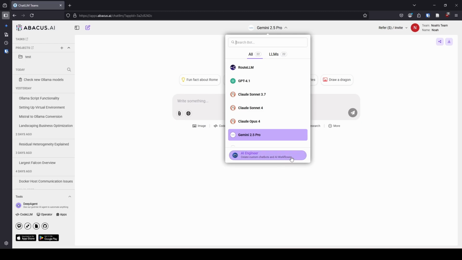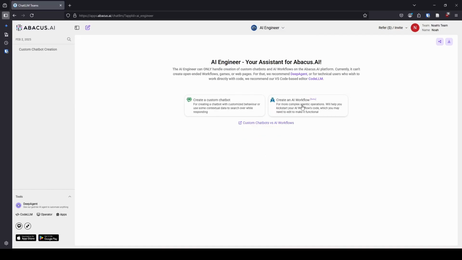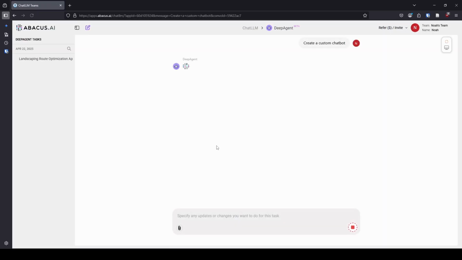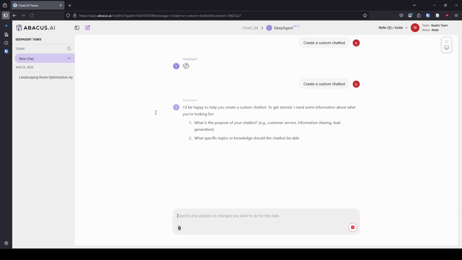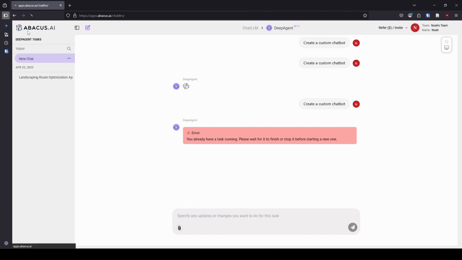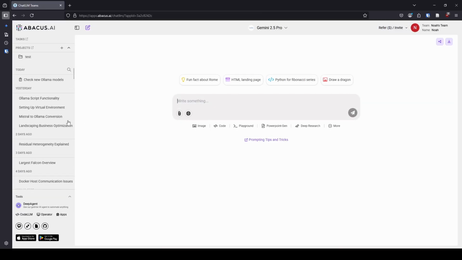As you can see down here, you can create custom chatbots and AI workflows with their AI engineer. I don't use this very much because I don't really have much use for a custom chatbot. It's just the way that I use AI. I don't use it for things like that. But if you want to create one, they've made it pretty stinking easy. As you can see when you go into the AI engineer, we'll just walk through this. I think I've done it one time. Oh, it wants to use Deep Agent. I don't want to use Deep Agent right now. Okay, so we'll go back to here. All right, there we go.